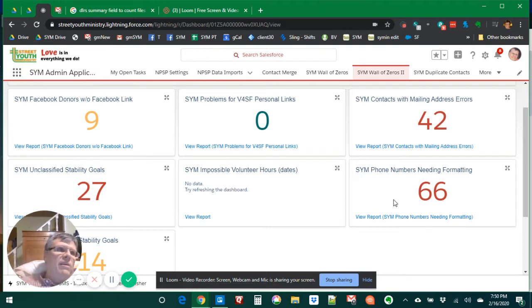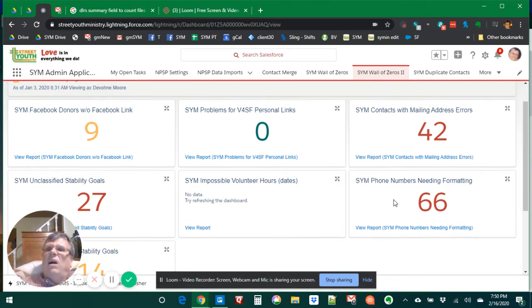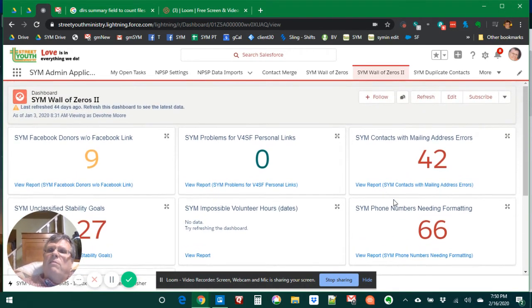That means somebody's entered a 7-digit short phone number, or they've put it in a format that we don't like. We actually use Apsona to clean it up. If you touch a phone number with Apsona, it tries to format it into a standard phone number format for you. We've been seeing this a lot.